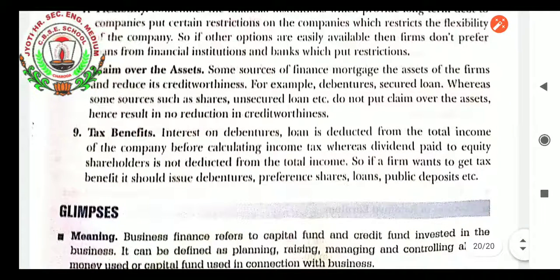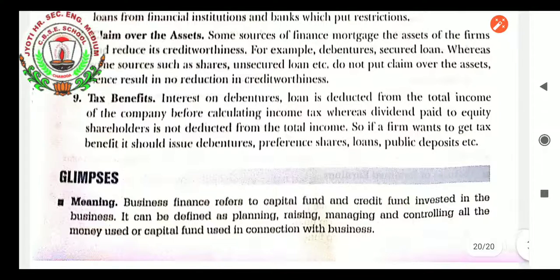Claim over the assets. Some sources of finance, like debentures and secured loans, mortgage the assets of the firm and reduce its creditworthiness. So it will not be good for companies. Companies most often should not raise finance in the form of debentures or secured loans. Instead of that, they must think about shares, unsecured loans, etc., so that no claim is put over the assets and hence there is no reduction in creditworthiness.